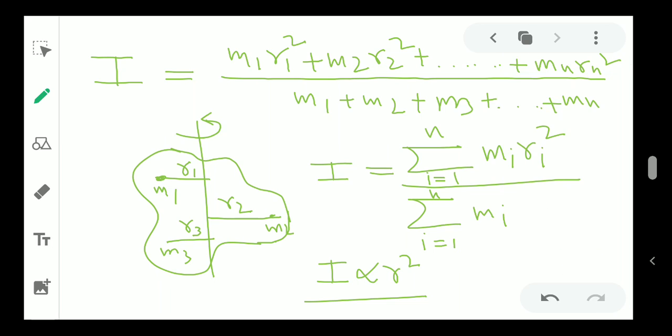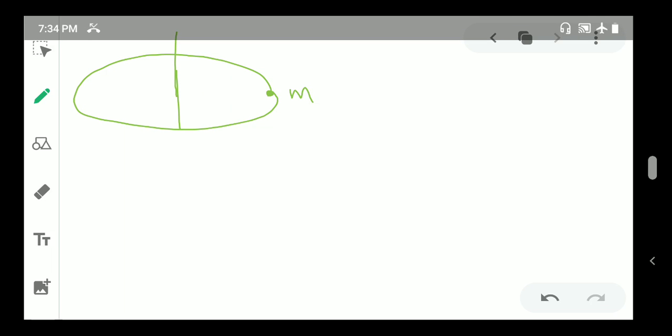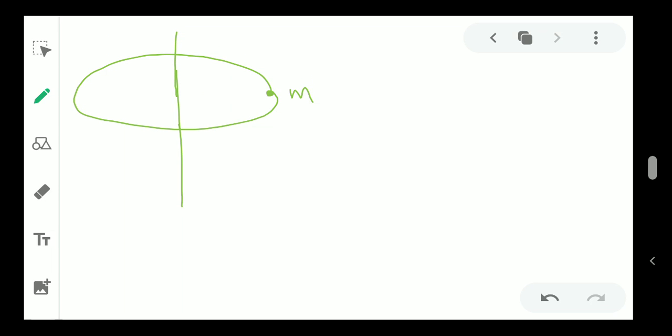Now how do we find these values? Let us say that we have a single object like this, having mass m, rotating around this center axis. You can see here, if the distance is r, we can definitely say that the moment of inertia is, because there is only one particle, m r square.